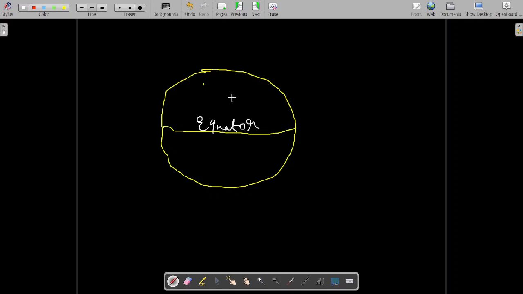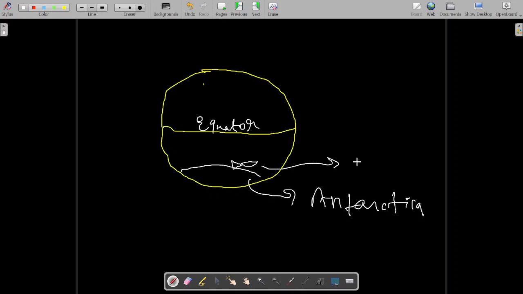Now suppose a certain species of fish was found in this region, and this region is, suppose, the Antarctica region. This particular fish can only survive at 2 degrees Celsius. So this particular fish is able to survive at 2 degrees Celsius only.